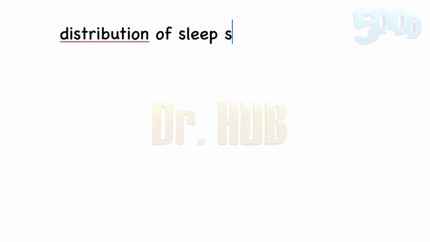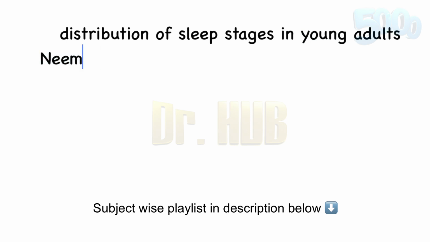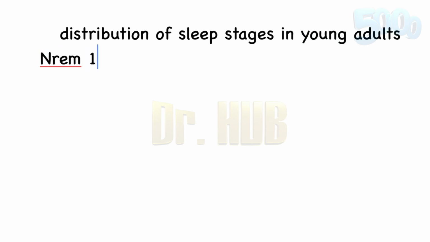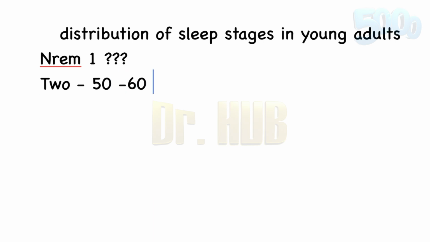Let's look into the distribution of sleep stages, the distribution of the sleep stages in young adults. To begin with, the NREM1. What is this NREM1? The NREM1, the percentage of the sleep time is going to be 5%. So this is going to be very minimal. Then we look at the NREM2. The NREM2 amounts to the maximum, that is about 50 to 60%.